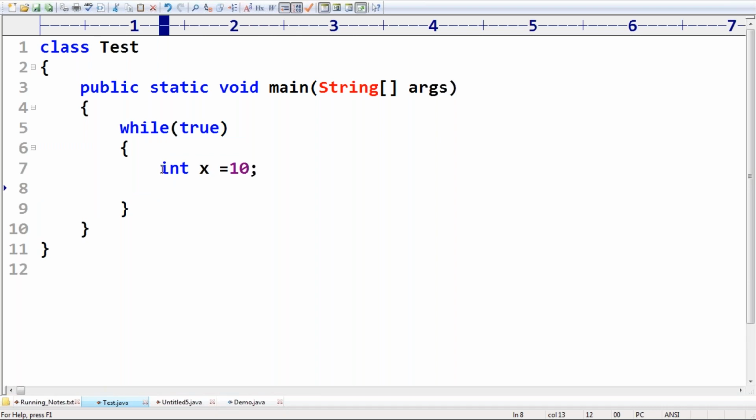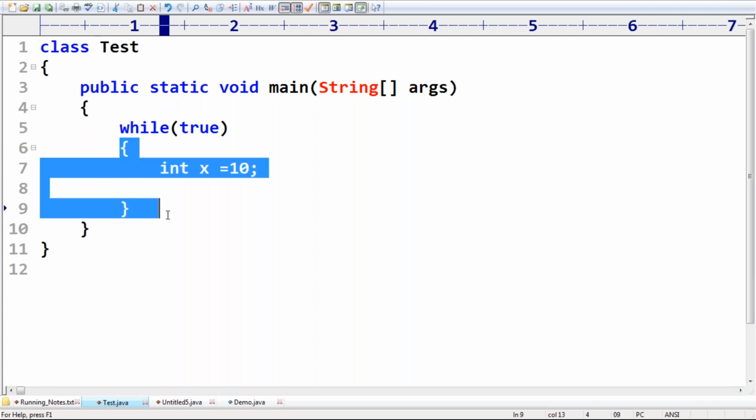My compiler is going to fill in the remaining lines. Here we can use this x. So there is a scope, there is a way to use x, but in the previous case there is no way. That's why we get a compile time error. Observe the difference. Remember, because within curly braces multiple statements are possible.